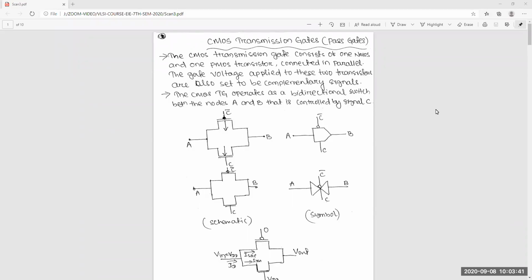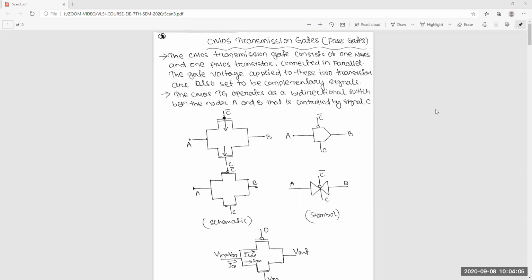Okay, so we'll start the transmission gate logic. I said already that in some cases, if you use transmission gate logic or pass transistor logic, even with a small number of transistors you can implement that circuit efficiently. So that's why I will study this.